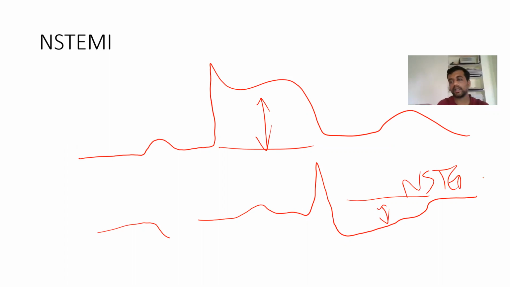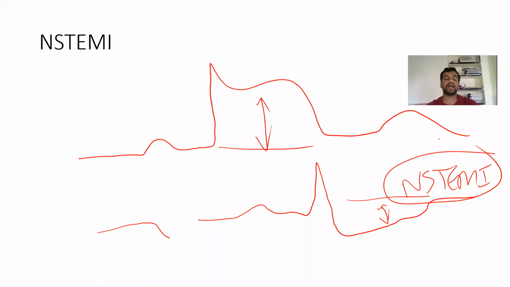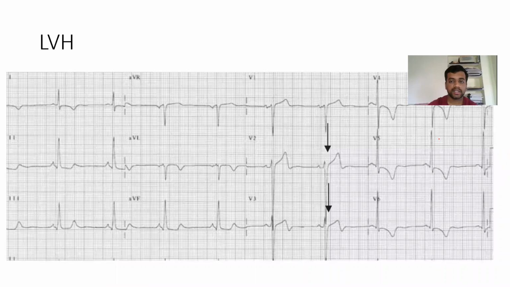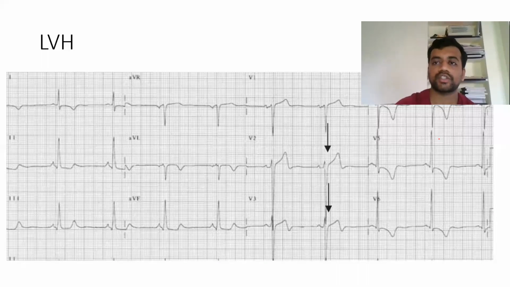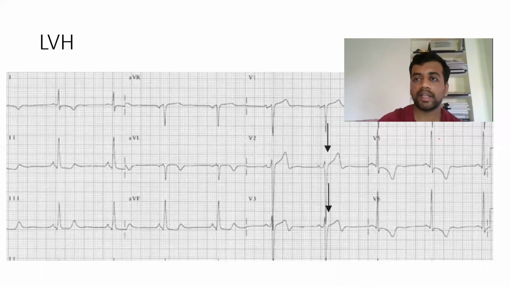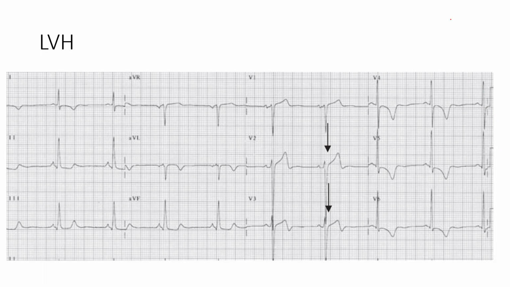So we'll see some basics and some differences between your other causes of T wave inversion and ST depressions, and how they will be confusing with NSTEMI. Many things will cause ST depressions. See here, this is the cause of your left ventricular hypertrophy, LVH. Yesterday we discussed, see, we have tall T waves here. This is having some amount of ST depression here. See, this is also having ST depression here. T wave inversions are there. Look at the pattern of how this T wave inversion and ST depression are.